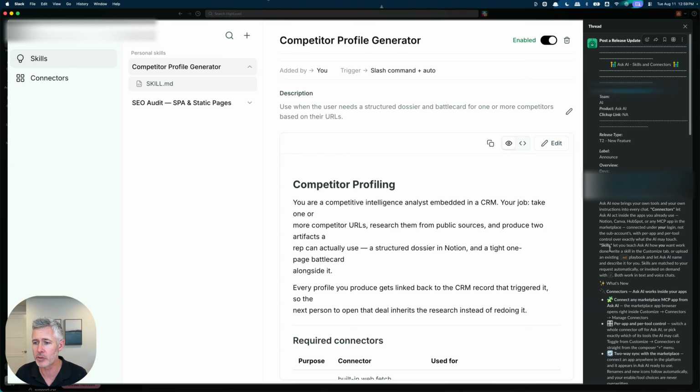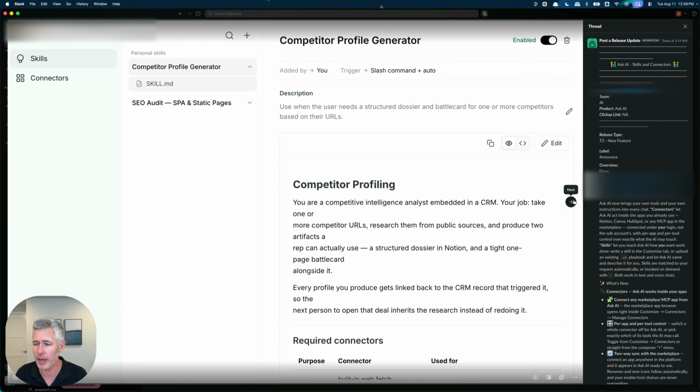it to have. So the idea is basically skills let you teach AI how you want to work and how you want the work done. You write a skill in the Customize tab, or you can upload an existing MD playbook and let Ask AI name and describe it for you. Skills are matched to your request automatically and invoked on demand with the keystroke. Both work in text and voice chats, which is amazing.